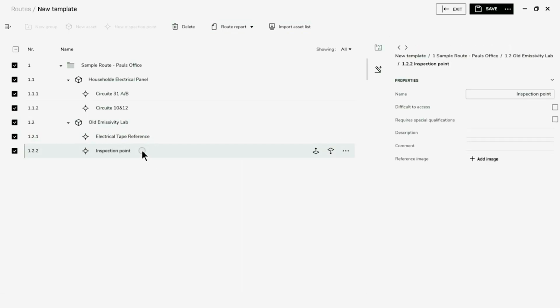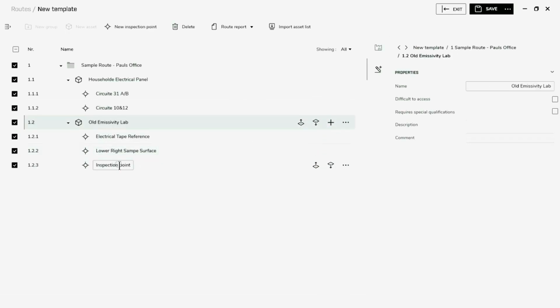And then now add another inspection point, and I'm just going to simply call it the lower right sample surface. And then another inspection point, upper left sample surface.